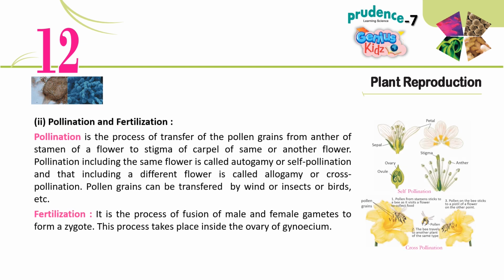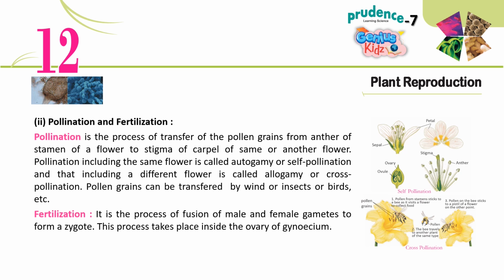2. Pollination and fertilization. Pollination is the process of transfer of the pollen grains from anther of stamen of a flower to stigma of carpel of same or another flower. Pollination involving the same flower is called autogamy or self-pollination, and that involving a different flower is called allogamy or cross-pollination. Pollen grains can be transferred by wind or insects or birds, etc.